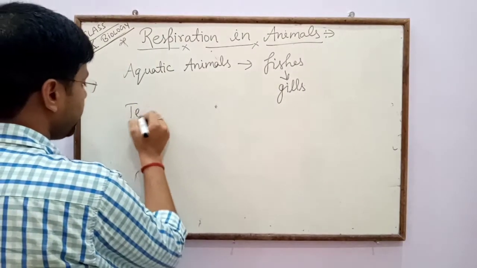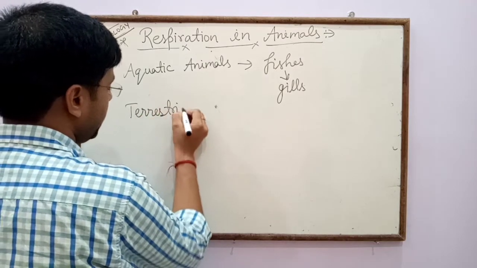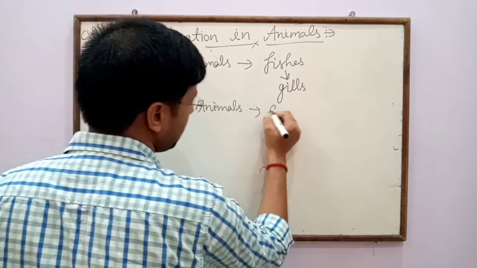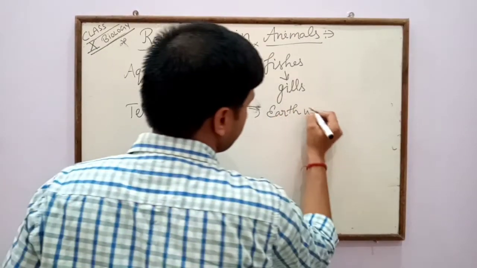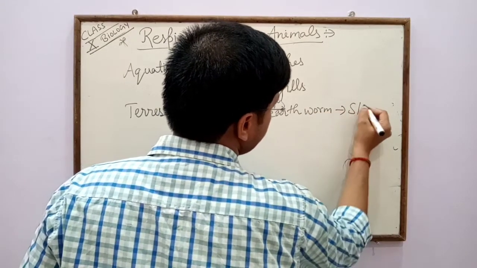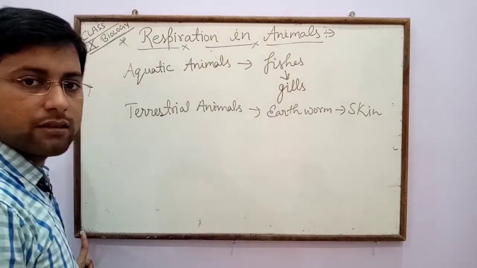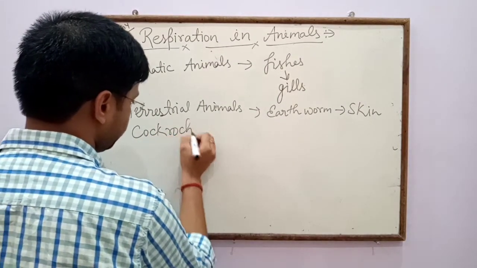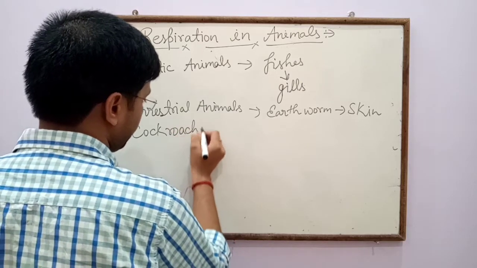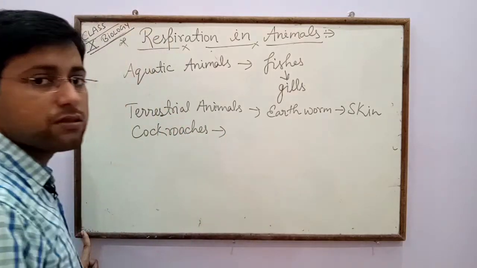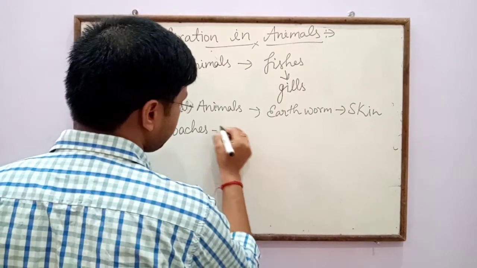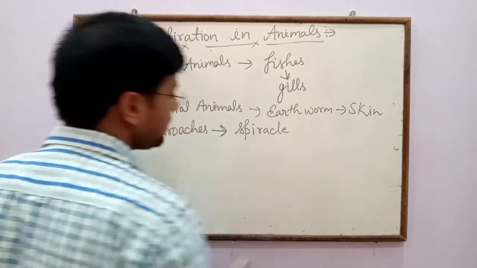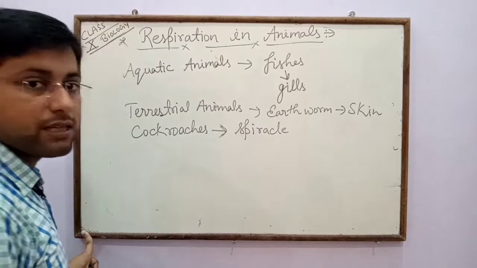In case of terrestrial animals like earthworm, their skin is responsible for respiration. In case of cockroaches, tiny pores are present in their body, that is spiracles, and spiracles are responsible for respiration.